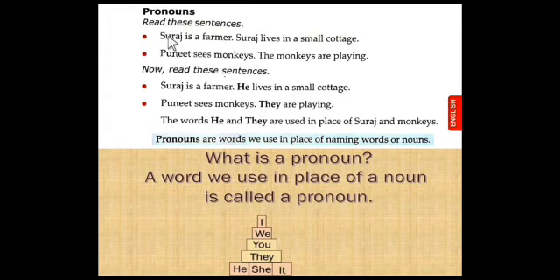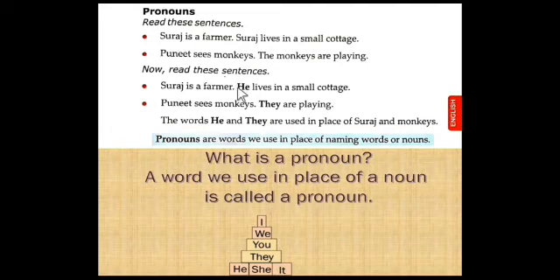Here, Suraj is a farmer. Suraj lives in a small cottage. When you read it once again, Suraj is a farmer. He lives in a small cottage. So here, in the second sentence, the word he replaced Suraj.